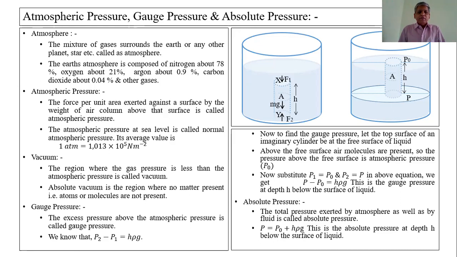Atmospheric pressure means the force exerted on the earth or on the substance per unit area by the weight of the air column above that surface is called the atmospheric pressure. I can explain it from this.